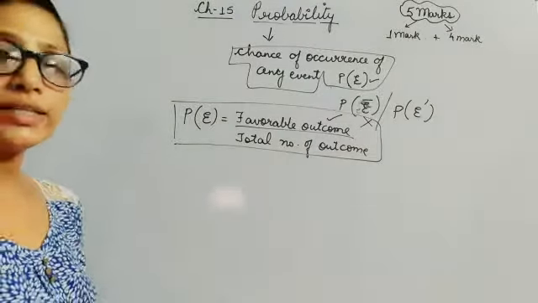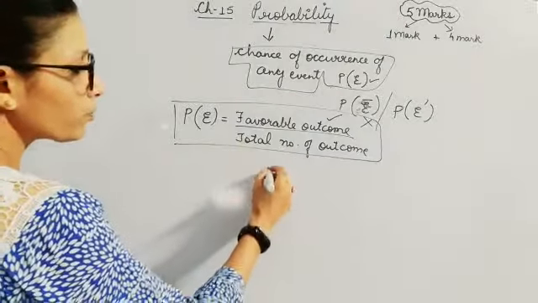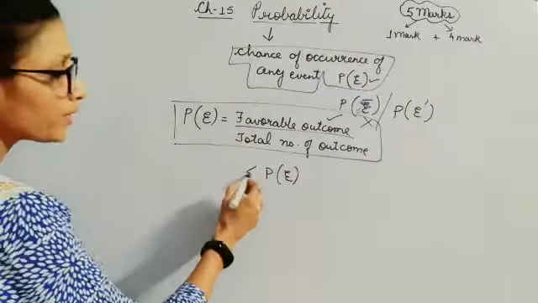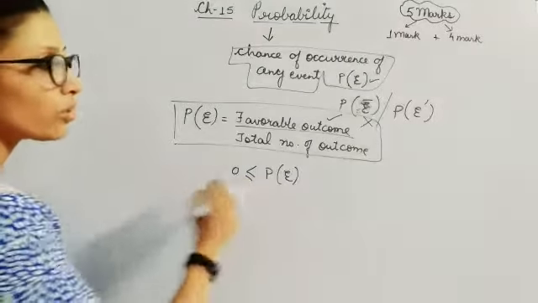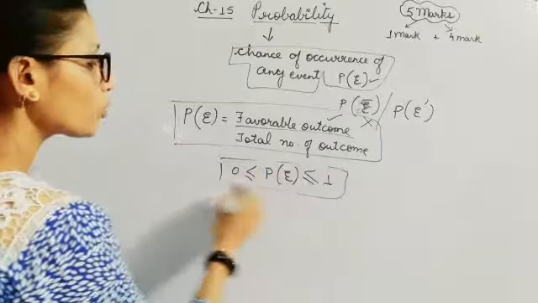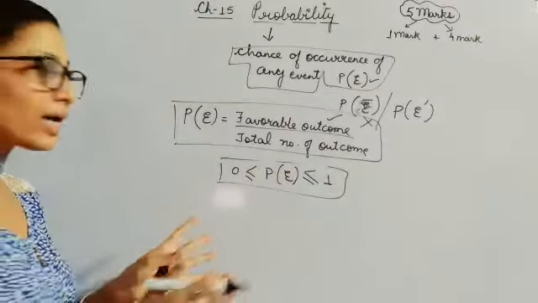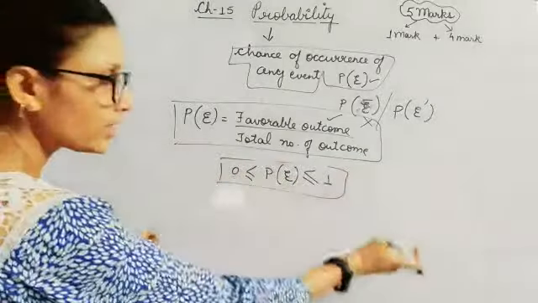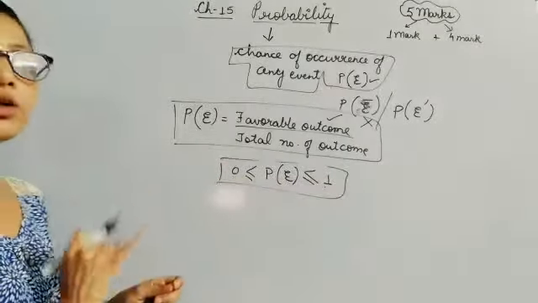Now what is that condition, children? Your probability of happening of an event should always be greater or equal to 0, and it should always be less or equal to 1. That means your probability will always lie from 0 to 1. It will not exceed 1 and it will not go beyond 0.